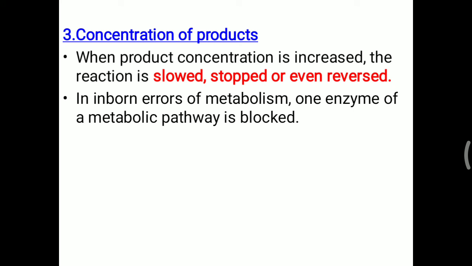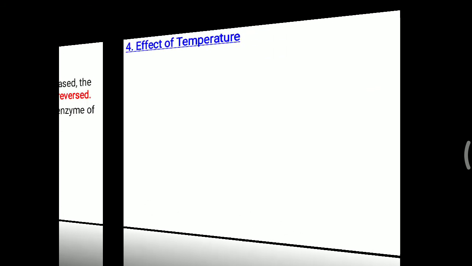So in inborn error of metabolism, what happens is one enzyme of a metabolic pathway is blocked and further reaction of that enzyme or pathway is affected. So that is based on this product concentration or accumulation of the product.